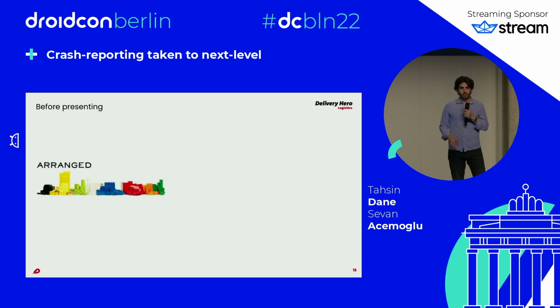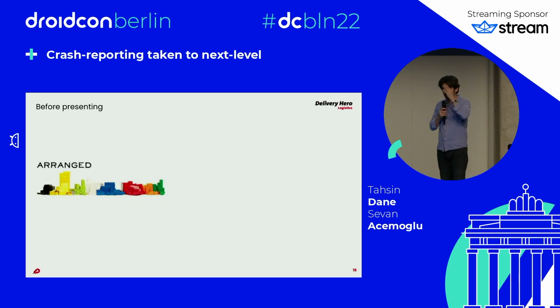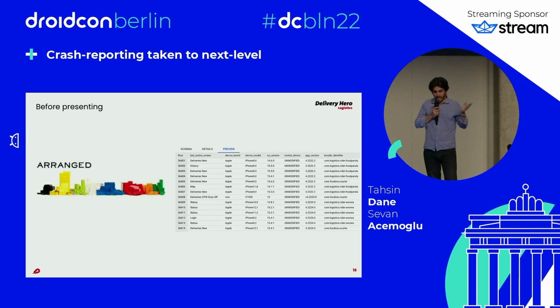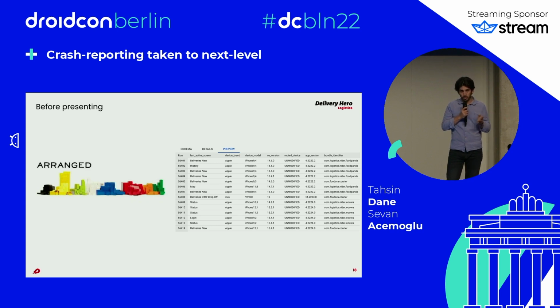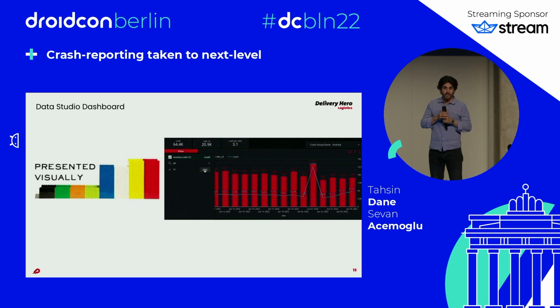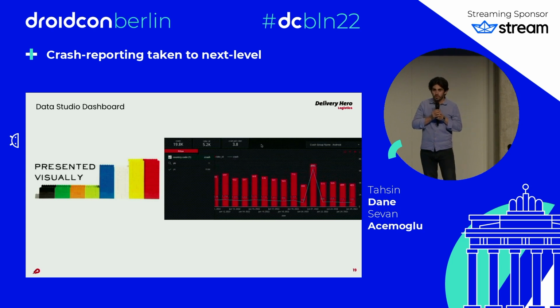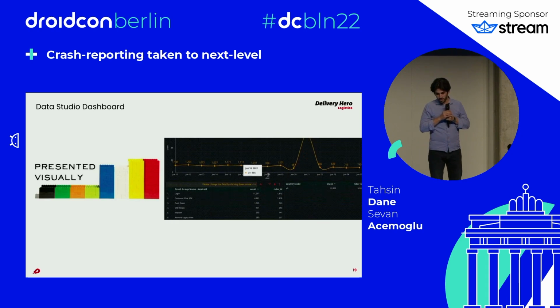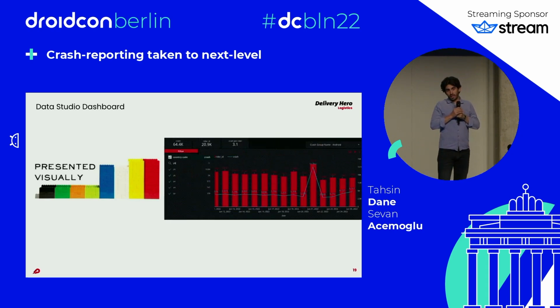Before presenting, you need to arrange these like Legos. This is also what we did. Before linking it to your Data Studio, you need to prepare your data. This is also like arranging your Legos. So we have a specific table, because we don't use our raw table, to be more cost effective. And the last part is presenting the data, which is data visualization. So it's basically just presenting your Lego, or building a specific Lego. So yeah, basically this is the data architecture, and those are the steps.